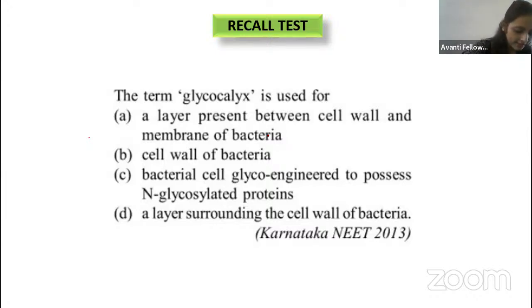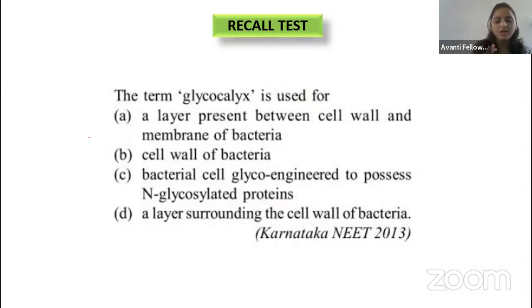Tell me guys, which one is correct? Fast. I need answers from YouTube people. All who are watching on YouTube, answer me fast, and answer me in the Zoom also. Fast guys, fast. I'm not launching the poll. Answer me in the chat box. Which is the correct answer? We will eliminate the wrong answers.